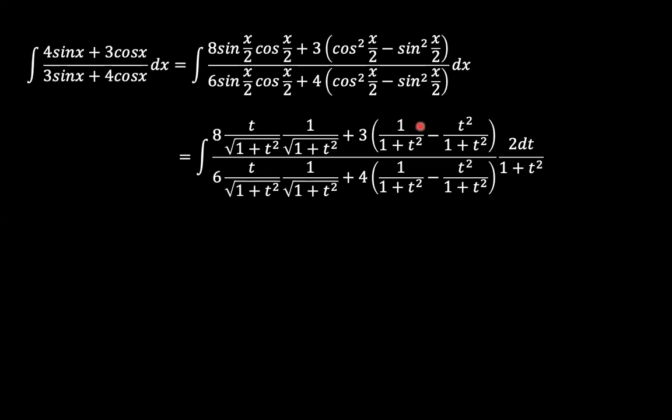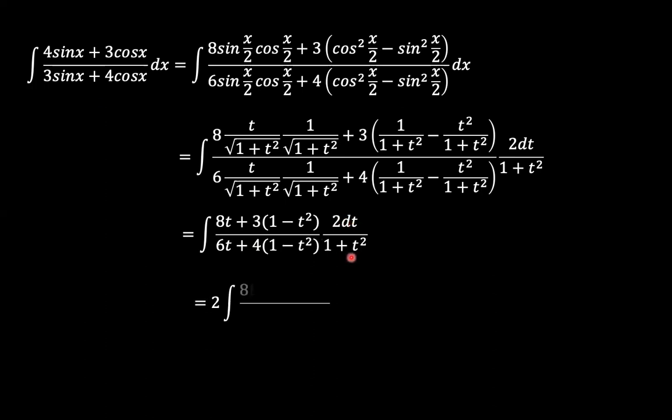And then the same process repeated here. Cosine is 1 over square root of 1 plus t squared, and that is squared since we have cosine squared x over 2, and the sine would be t over square root of 1 plus t squared, and since we have a square here, everything is squared, and that process continues as shown here. And so we are left with now 8t plus 3 into bracket 1 minus t squared over 6t plus 4 into bracket 1 minus t squared times 2 dt over 1 plus t squared.